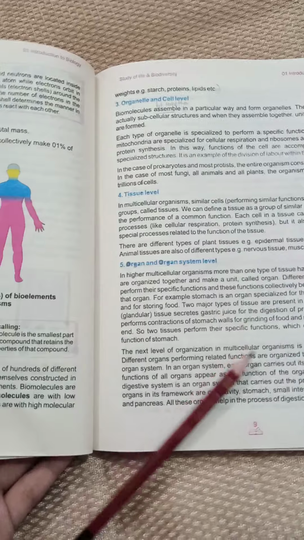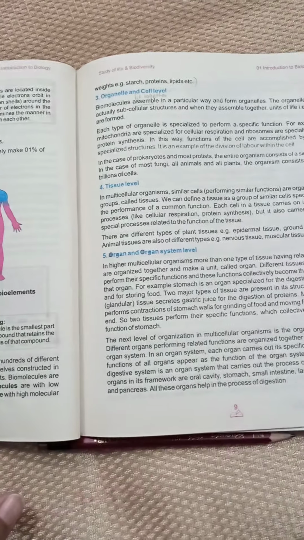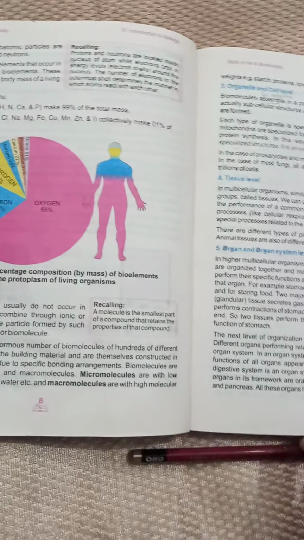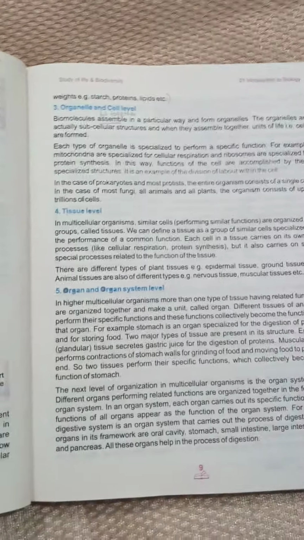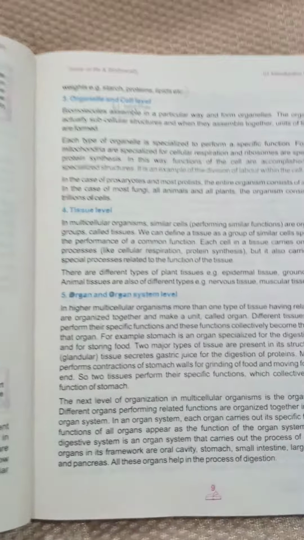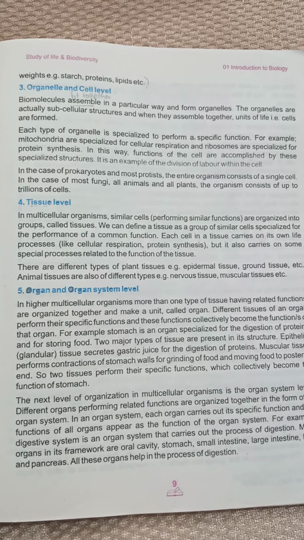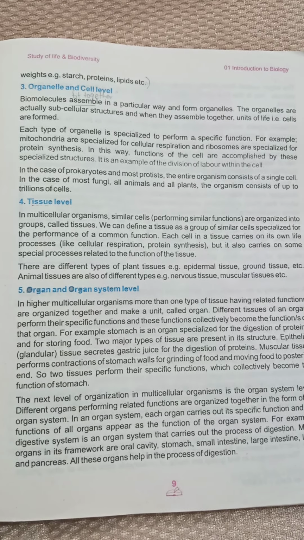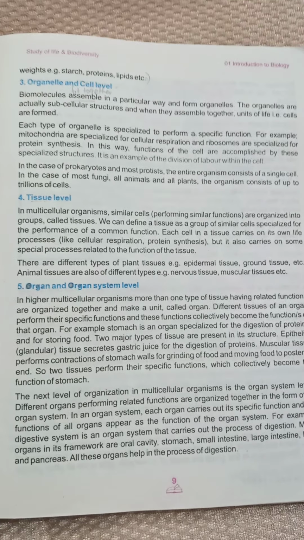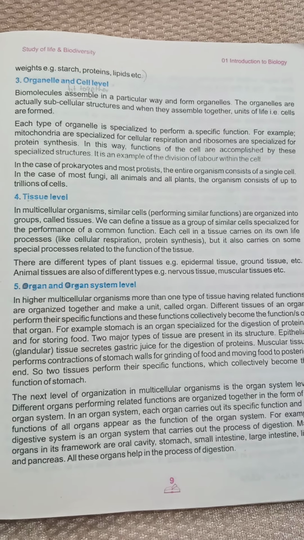And I hope you have learned your previous work and practiced figure 1.2. Next we have the organelle and cell level. As previously we said, molecules form when elements combine through ionic or covalent bonding, then we get the molecules or biomolecules. Now we have the organelle and cell level.